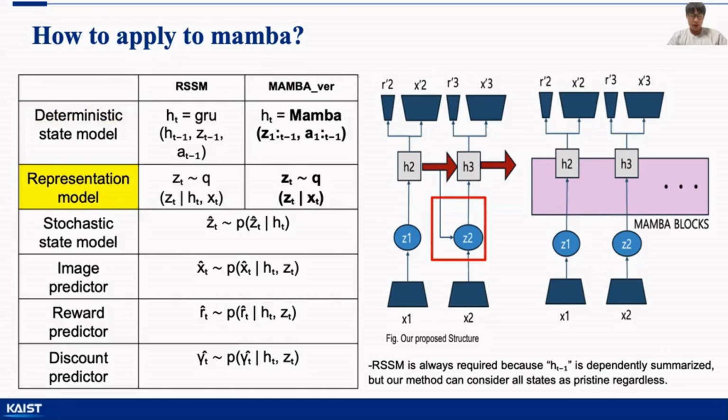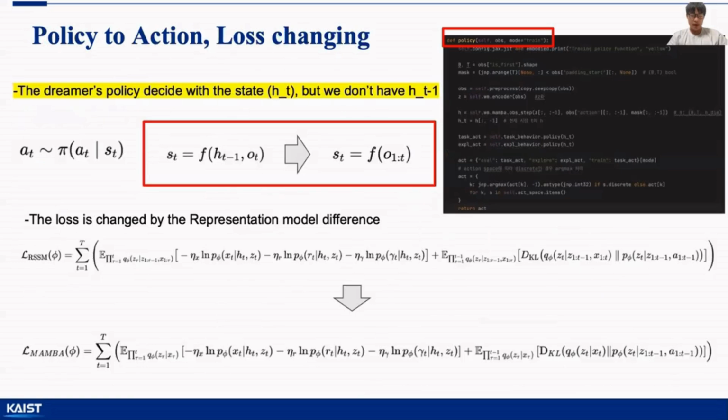Representation models that infer stochastic states from observations were originally embedded with accumulated information about previous states, but our model breaks this link. This is because our states are considered composite in Mamba's model anyway. This should allow for faster computation since there is no dependency. Next, we changed the policy.